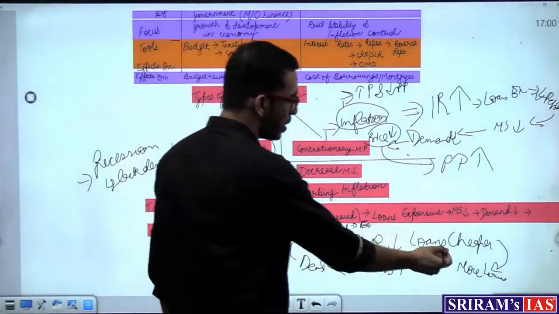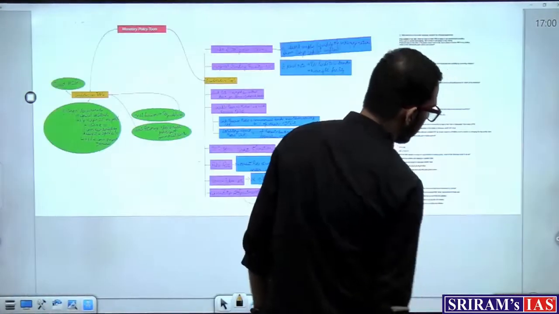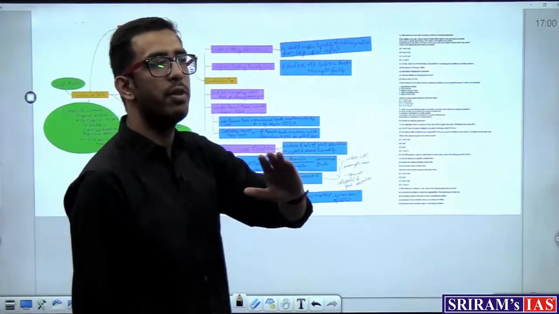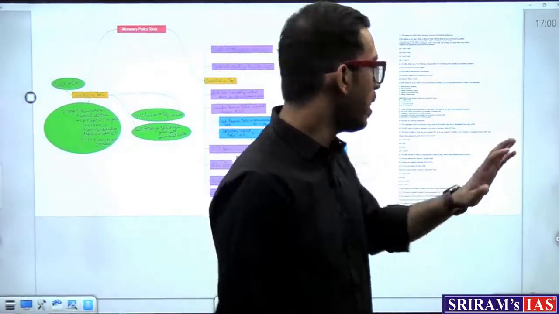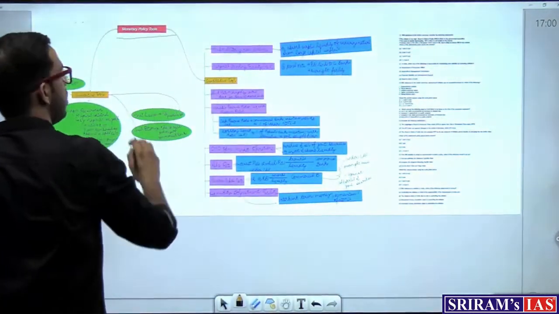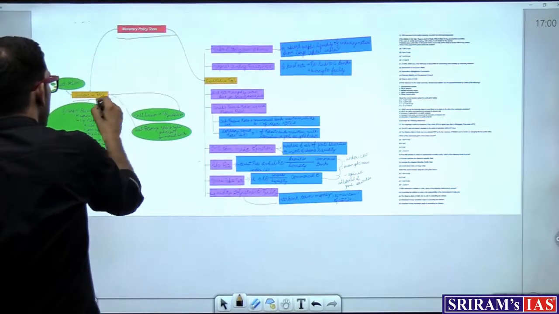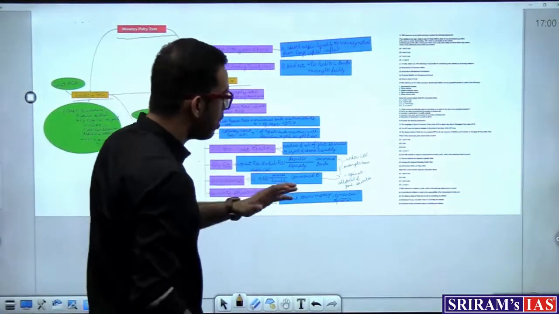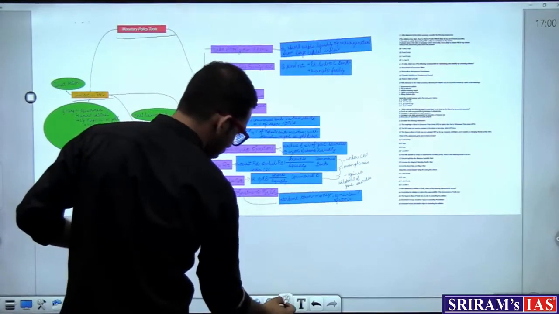Now we see a few of the questions, some of the tools available at the disposal of the RBI. We'll come to that in detail. We'll focus on each of the things in detail. But now let's focus on what the monetary policy tools are. There are two types of tools. I will not be focusing much on that. So qualitative tools as well as quantitative tools. Talking about a broader perspective, I'll just increase the size.